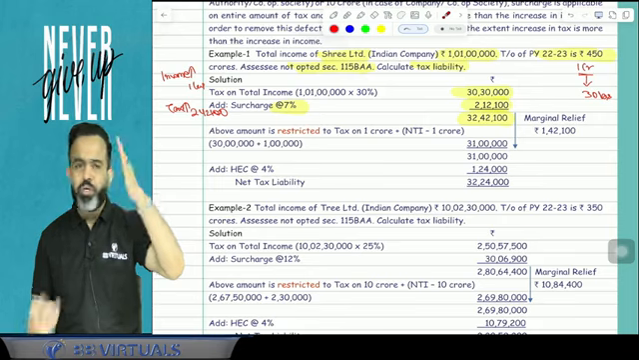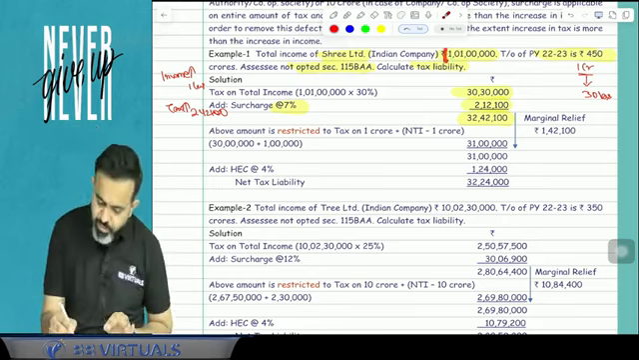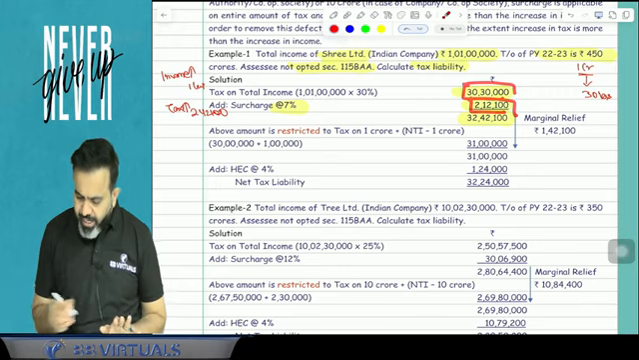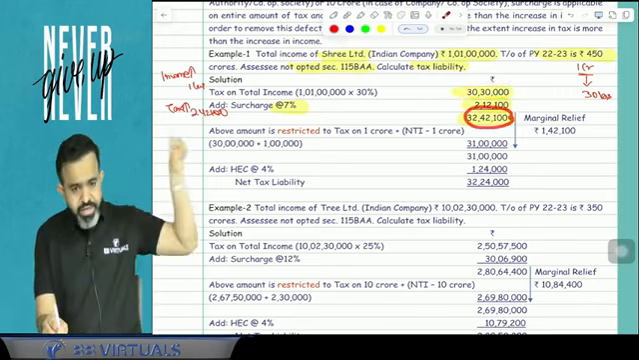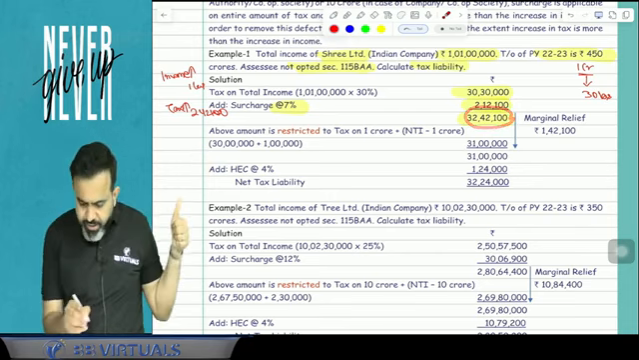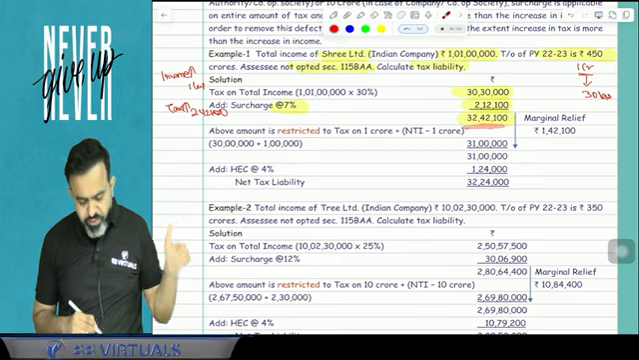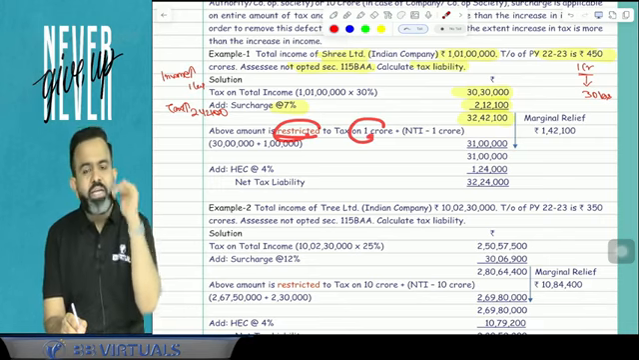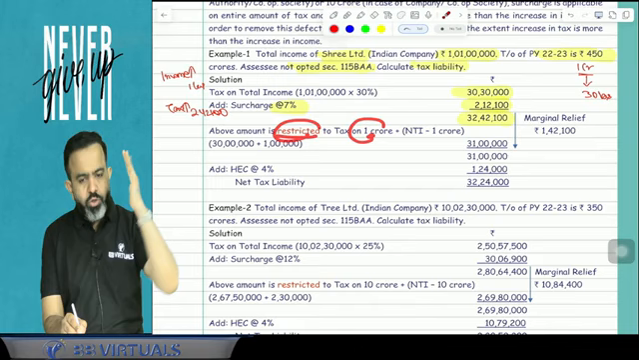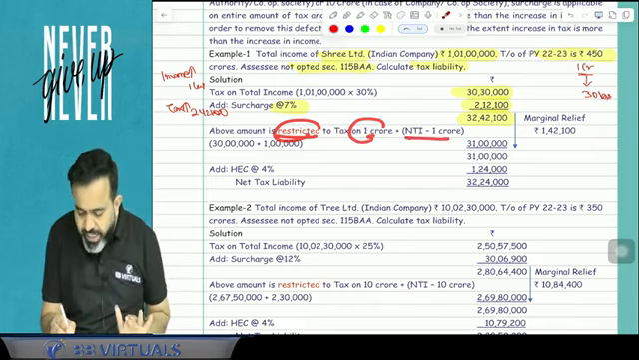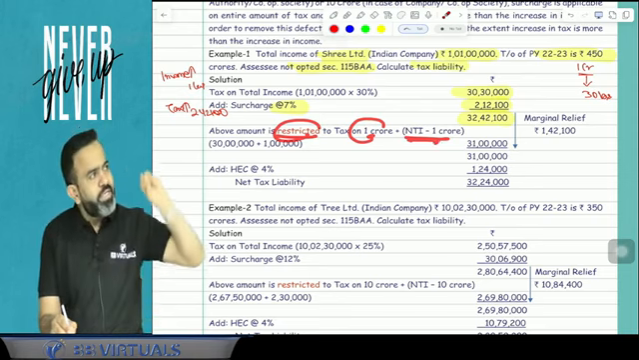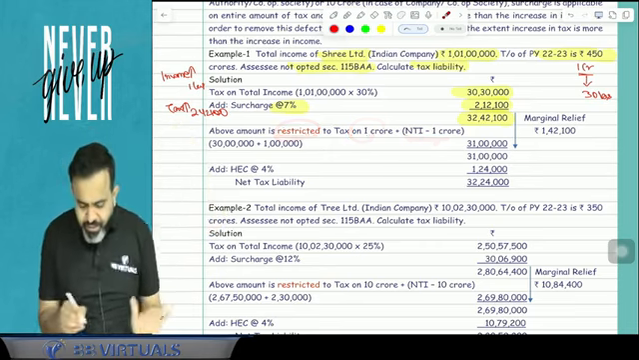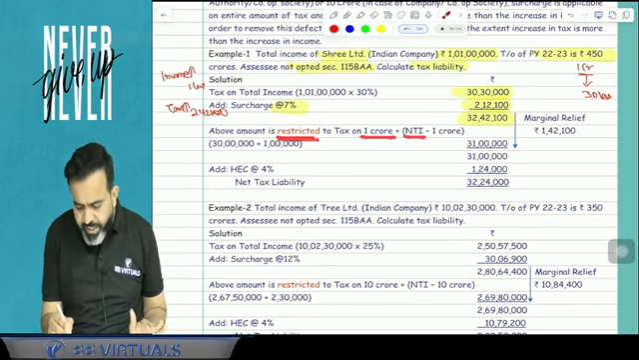So here the lawmaker says what you have to do in the examination. Suppose your income is a little bit more than 1 crore, say 1 lakh more. First calculate the tax, after that add the surcharge. And after adding the surcharge, in the next line, just write this: the above amount, this amount 32,42,100, is restricted to the tax on 1 crore. Means suppose our income was only 1 crore, then what could be the tax? So tax on 1 crore plus NTI minus 1 crore. Means whatever the income over 1 crore, just give it to Nirmala Sitharaman ji. So this amount is restricted to the tax on 1 crore plus NTI minus 1 crore.